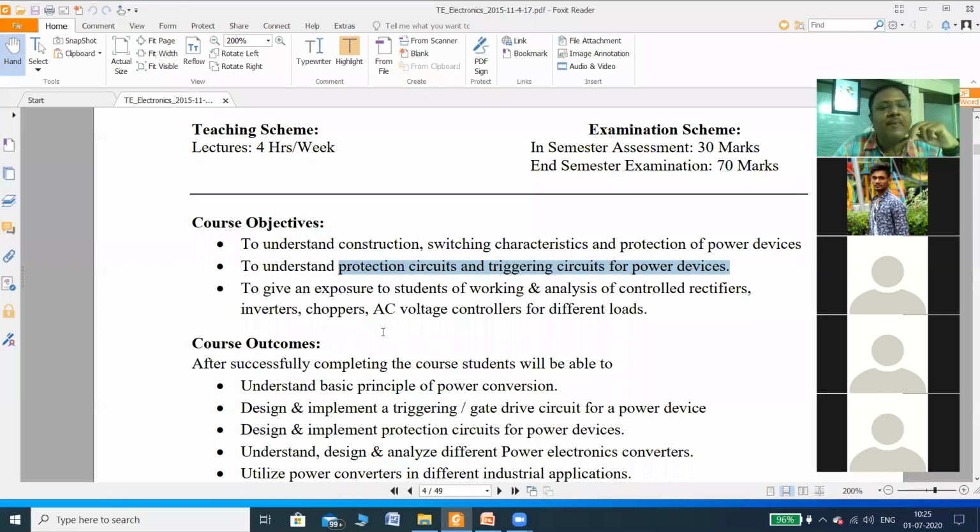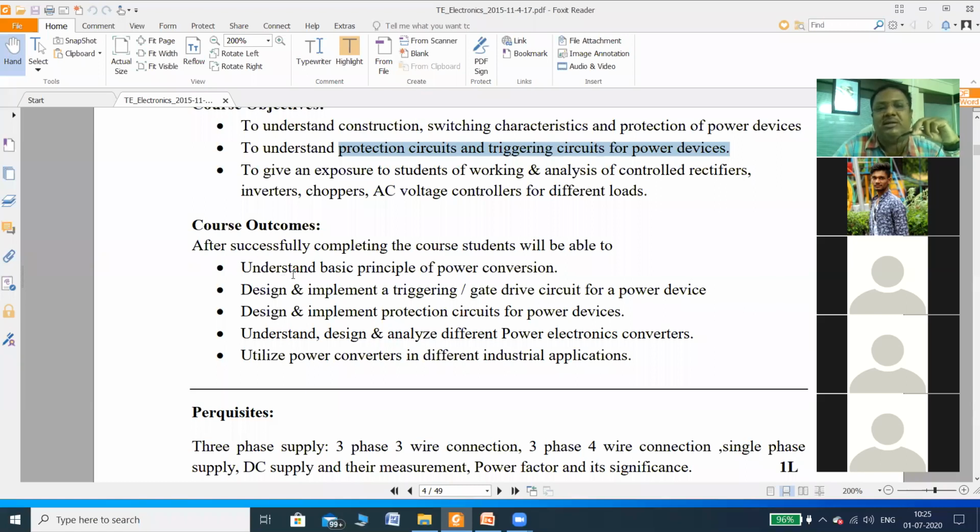Course outcome: after successfully completing the course, you will understand the basic principle of power conversion. Then design and implement a triggering gate drive circuit for power devices, because these are power devices, so you require triggering or gate circuits. Then design and implement protection circuits for power devices.